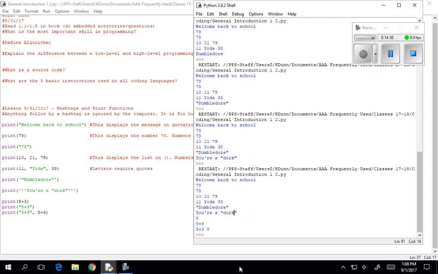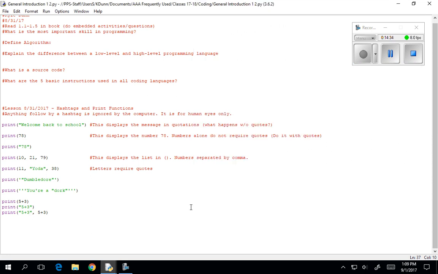I'd kind of like that to say equals 8, right? And so a really easy way to do that is to go back into your code, put a little equal sign right in there, okay? And that'll do it for you, right? At least for now anyway. If you want it to be spaced out nicely, that's actually not a problem. You can actually include spaces in there,